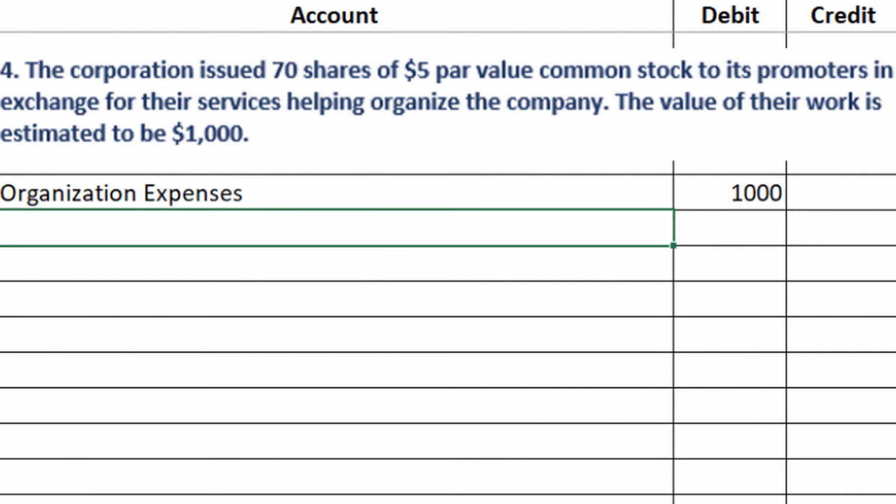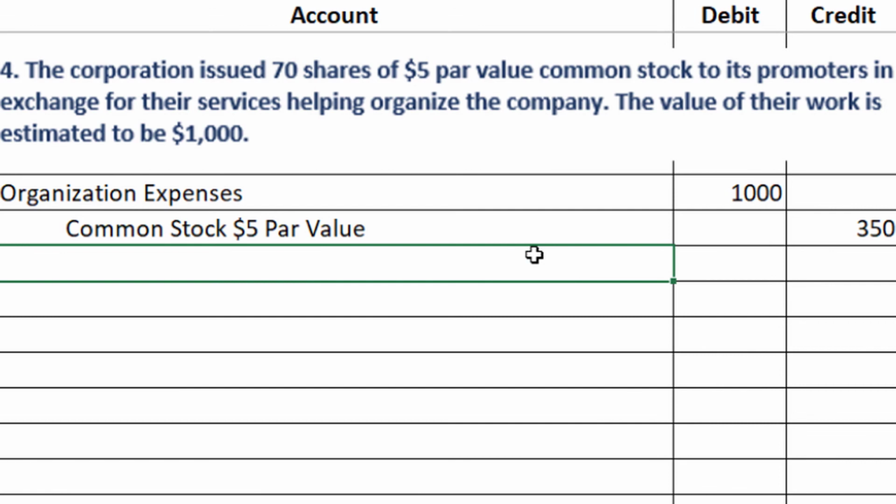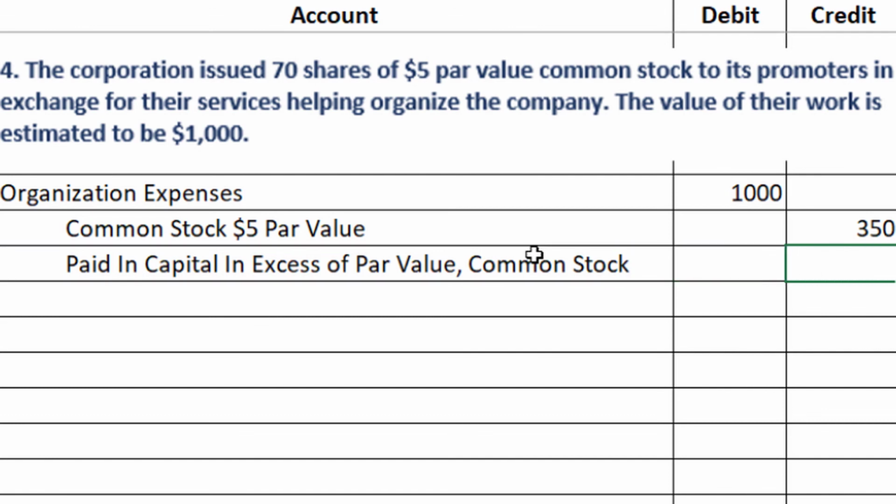And then we're going to have the common stock $5 par value, just like we always do. 70 shares times the $5 par value is going to be $350. Now, of course, they don't balance again, so we need that additional account, which is paid in capital in excess of par value, common stock, and in this case, that's going to be for $650.